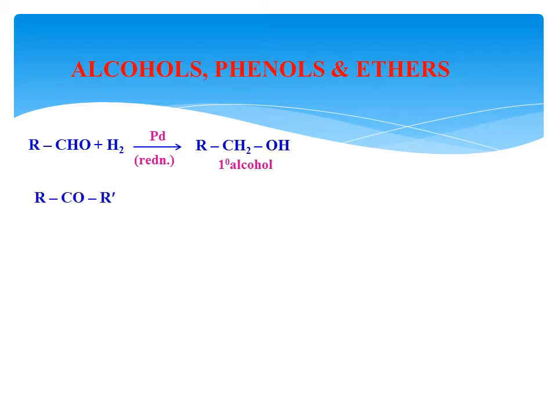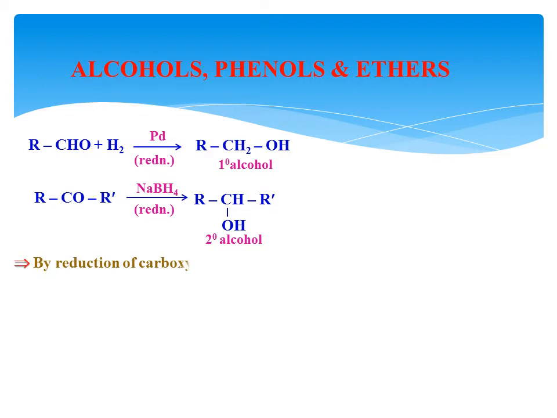In the next example, I have taken a ketone, and using NaBH4, sodium borohydride, which is also acting as a reducing agent. The formed alcohol is a secondary alcohol. From an aldehyde, reduction forms a primary alcohol. From a ketone, if it undergoes reduction, the formed product is a secondary alcohol.